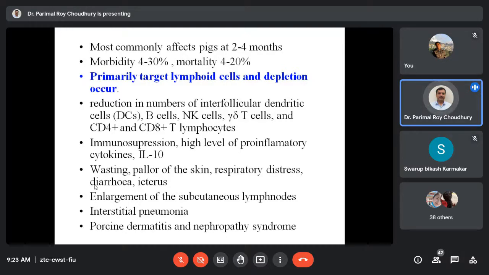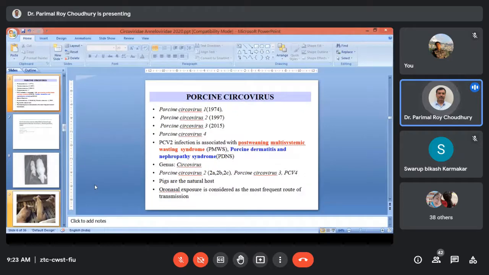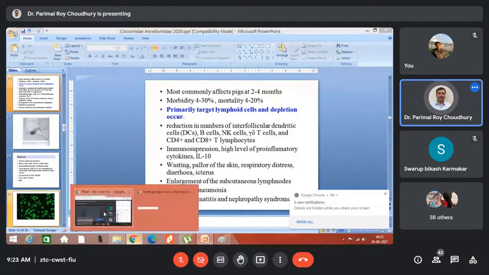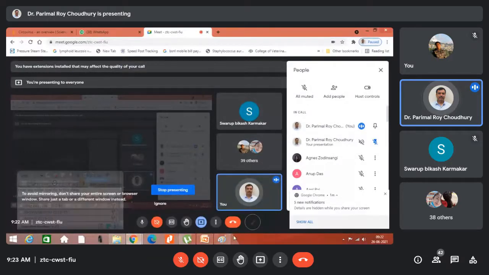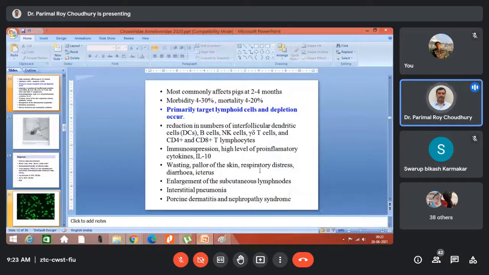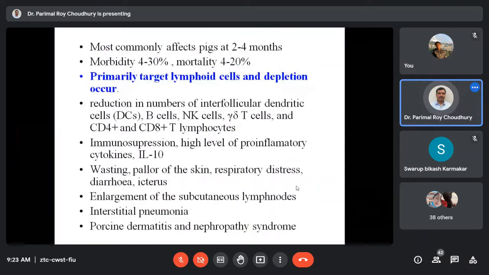In the parvovirus family, what we discuss is that parvoviruses prefer to grow in actively dividing cells. The reason is that they don't have the polymerase enzyme, and they totally depend on the host cell polymerase enzyme for replication, and the host cell DNA polymerase enzyme is abundantly present in actively dividing cells, not in resting cells.